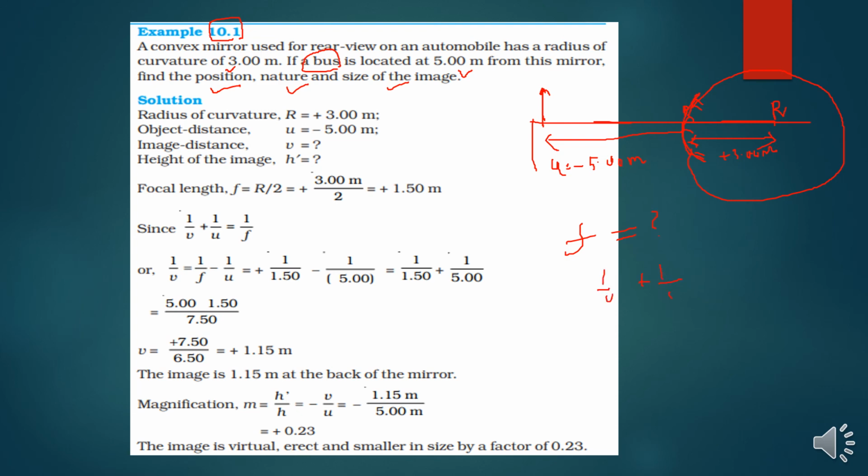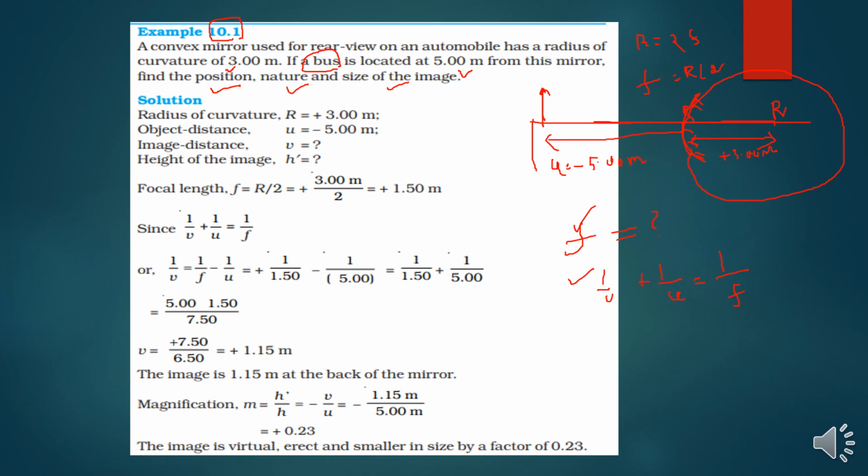And you know what the mirror formula is? 1 by v plus 1 by u is equal to 1 by f. So if you are proceeding with this equation, we need to find the focal length before that. So what is the formula for focal length? We know already that r is equal to 2f, right? So we can understand that f is equal to r by 2.